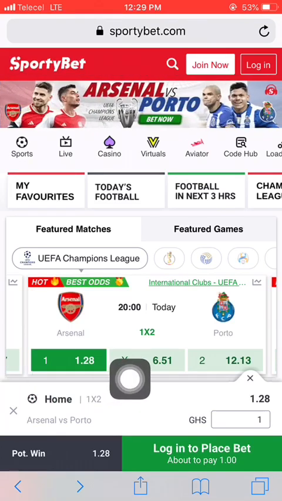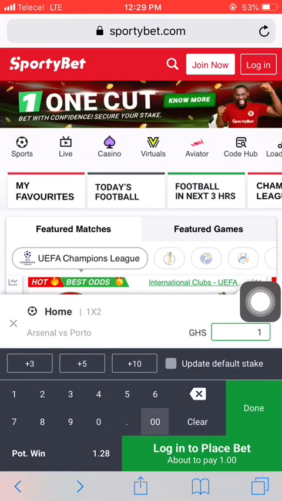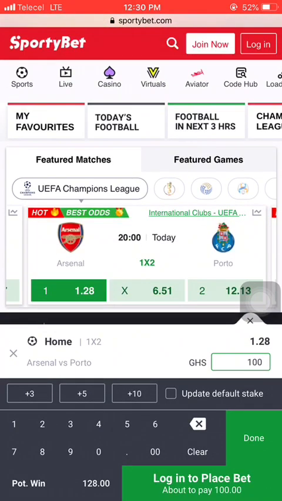With this 1.28, if you stake $100, they will multiply the 1.28 by the amount you used to stake the game. As you can see, the odds for a straight win for the home team is 1.28, and I have staked $100. This is the potential win, and the potential win is 128.